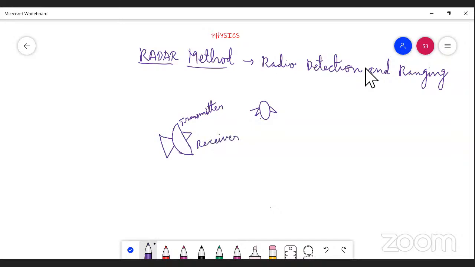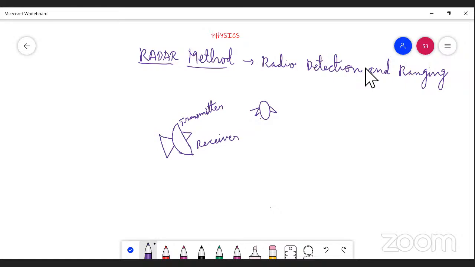What is the working of the transmitter? Already told you, it will transmit the waves, especially the radio waves, in the form of electromagnetic waves. And what is the working of the receiver? It will accept or receive those waves.